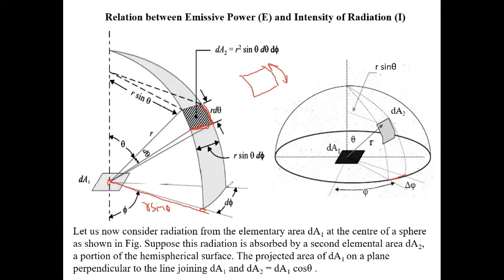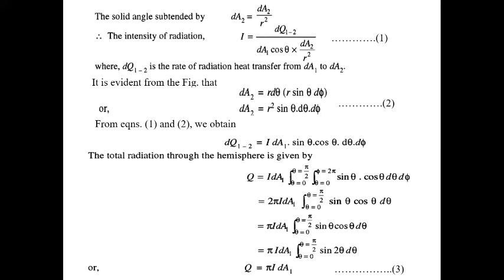Now, what is the angle? This angle will be d phi. So this arc will be r sin theta into d phi, and this arc remains the same all over. So what will be the area then? r d theta into r sin theta d phi. So dA2 equals r d theta times r sin theta d phi, which will be r square sin theta d theta d phi.